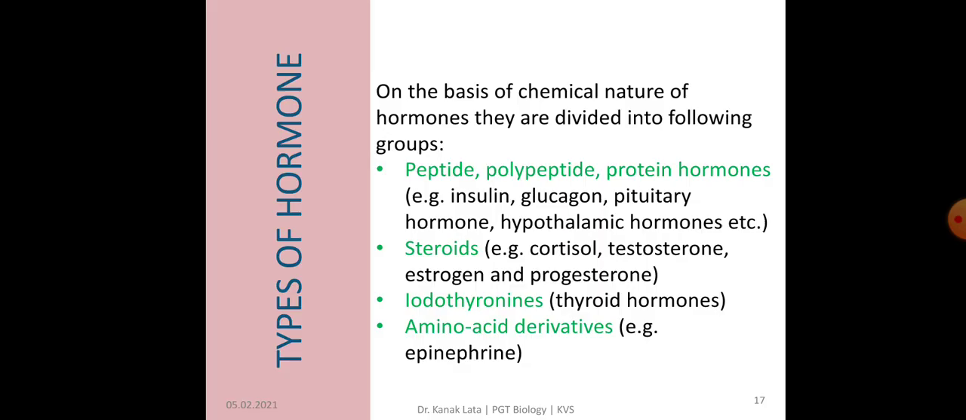Now it is about types of hormones. On the basis of chemical nature of hormones, they are divided into four different types. They are peptide, polypeptide and protein hormones, and the examples of this are insulin, glucagon, pituitary hormone and hypothalamic hormone. Next type is steroid hormone. Examples are cortisol, testosterone, estrogen, progesterone. Third is iodothyronines, which includes thyroid hormones. And last one is amino acid derivatives. And the example of this is epinephrine.